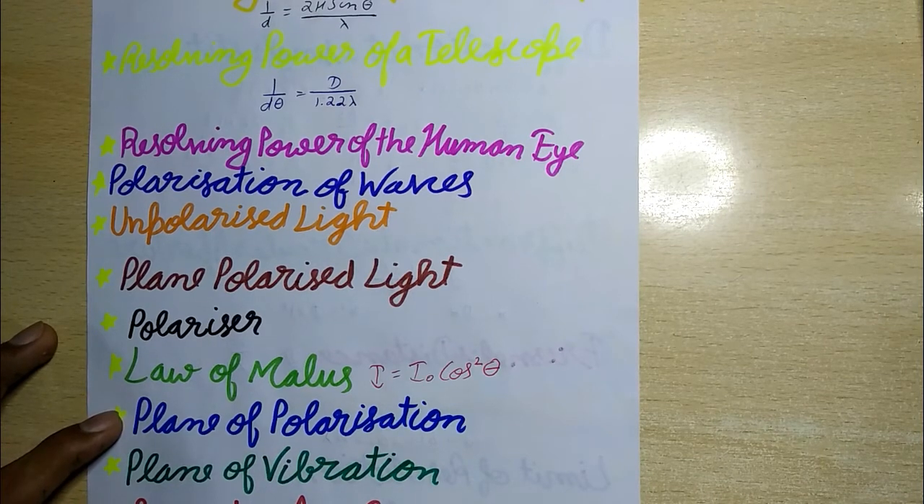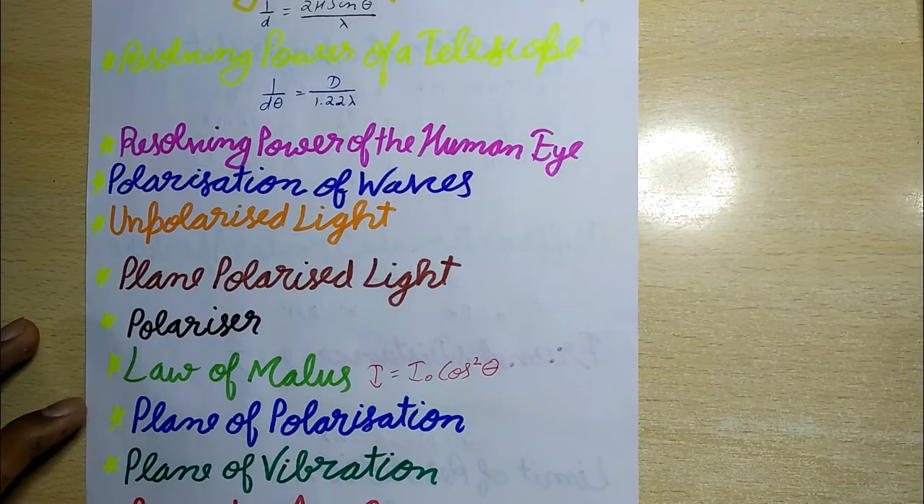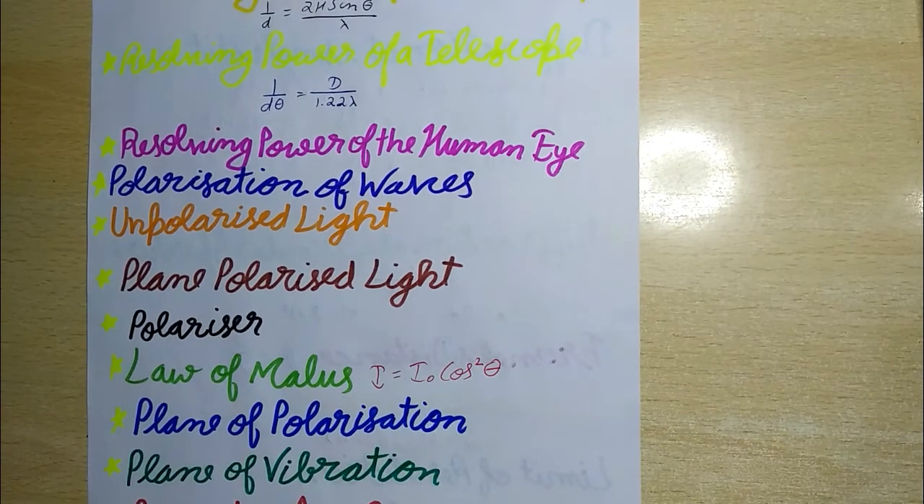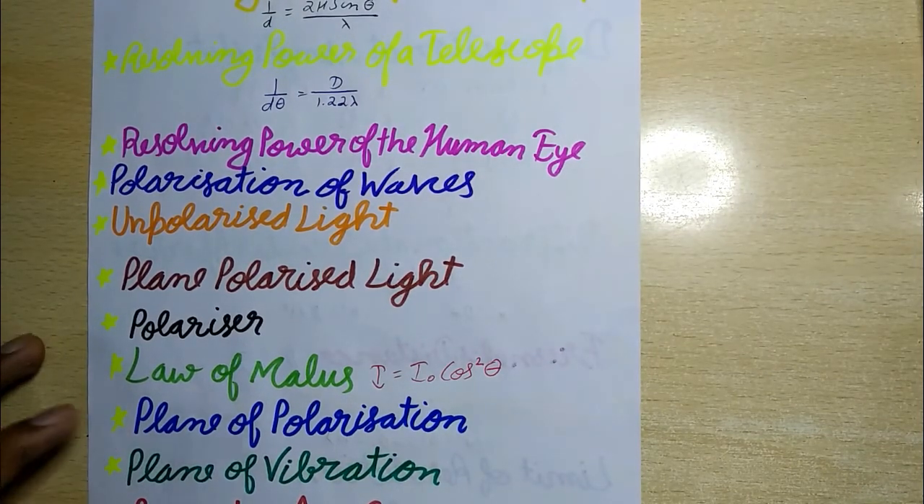Now next is Brewster angle. The angle of incidence at which a beam of unpolarized light falling on a transparent surface is reflected as a beam of completely plane polarized light is called the polarizing or Brewster angle, and it is denoted by i p.